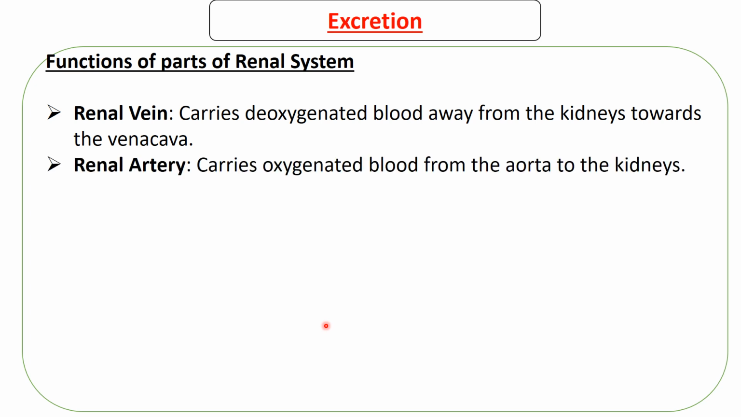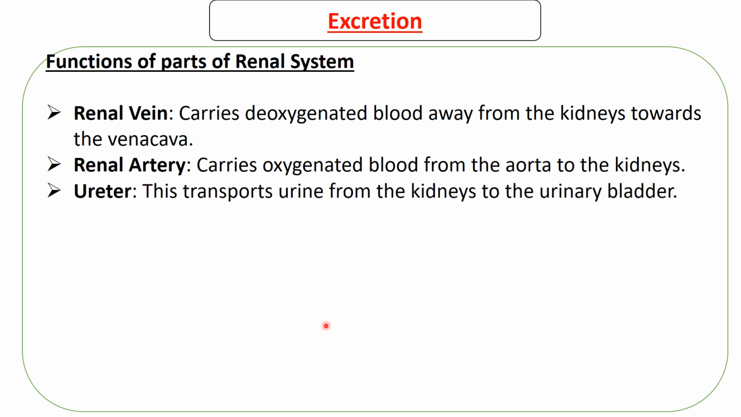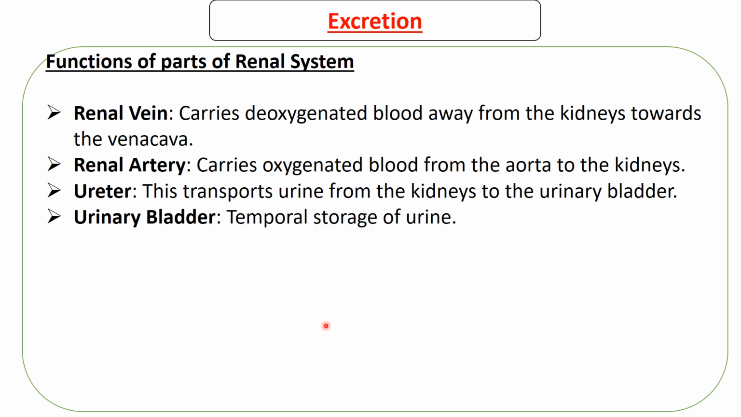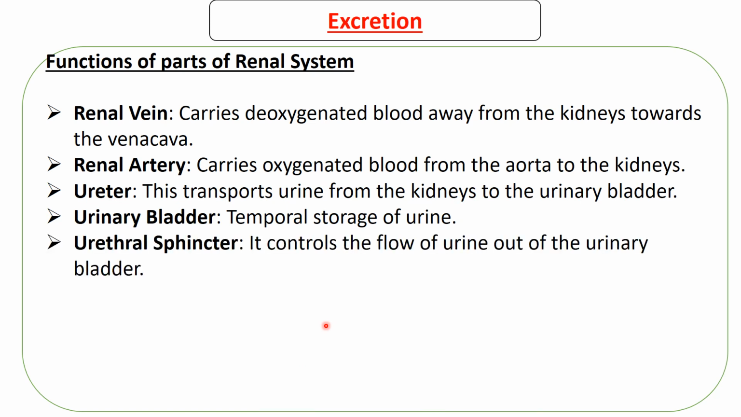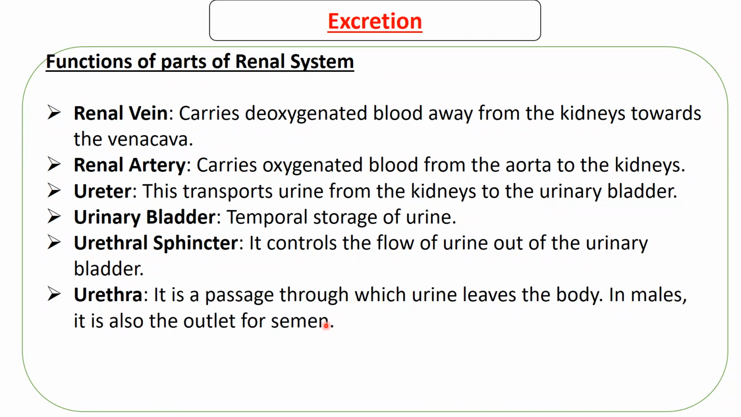The renal artery does the opposite. It carries oxygenated blood from the aorta to the kidneys. Then the ureter transports urine from the kidneys to the urinary bladder. Then the urinary bladder acts as a temporary storage of urine. Then we have the urethral sphincter muscles, which control the flow of urine out of the urinary bladder. Then we have the urethra, which is just the passage through which urine leaves the body. In males, like I said, it is also the outlet for semen.